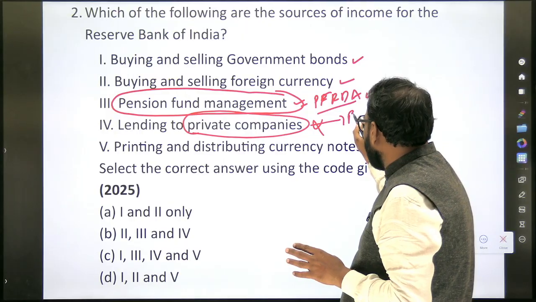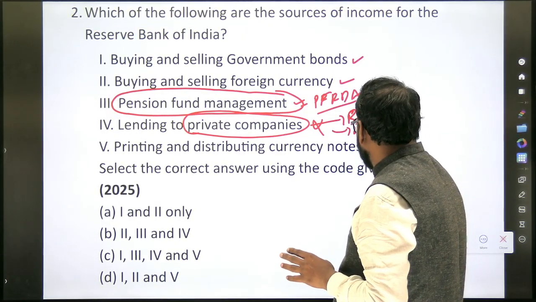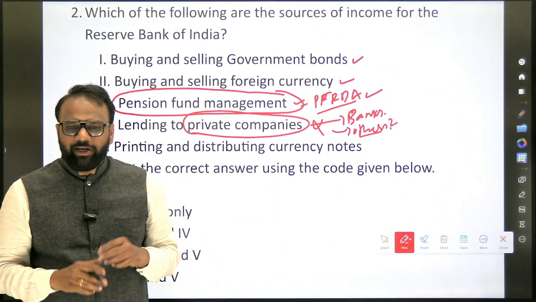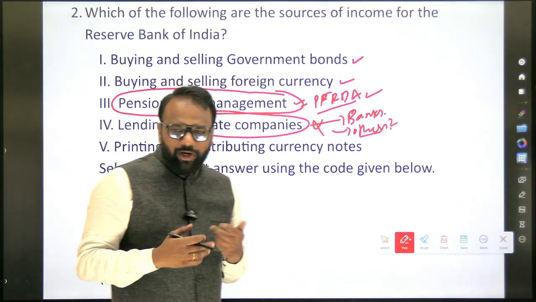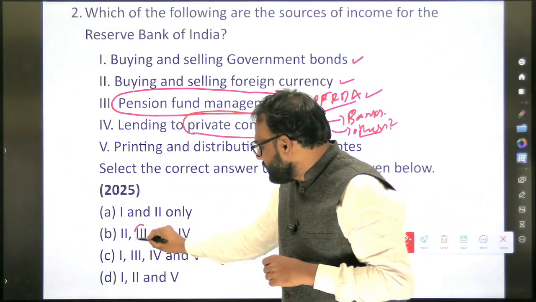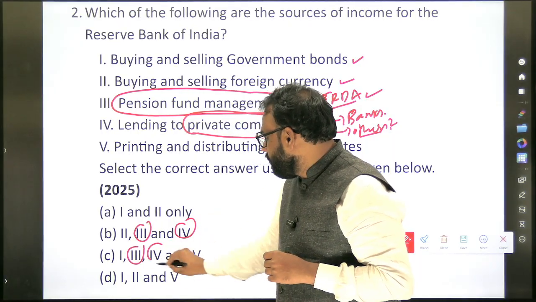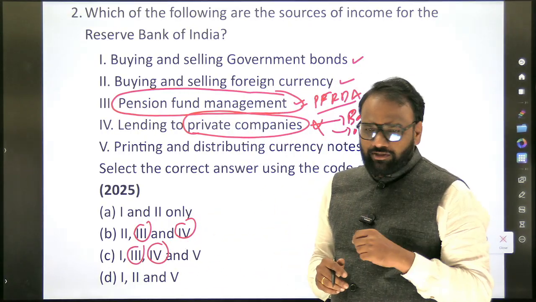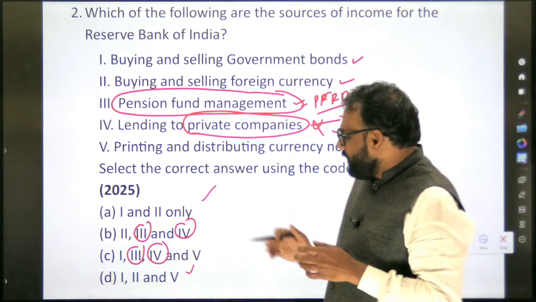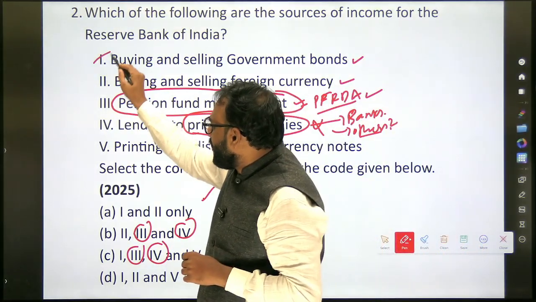We got to know that it gives loans to banks. How about others? One or two you will find out, whether central government and state government, you will just add them here. Now, you eliminated options 3 and 4. You are left with only two options, 1, 2 and 5. In both A and D, 1 and 2 are common, so 1 and 2 are part of the answer.